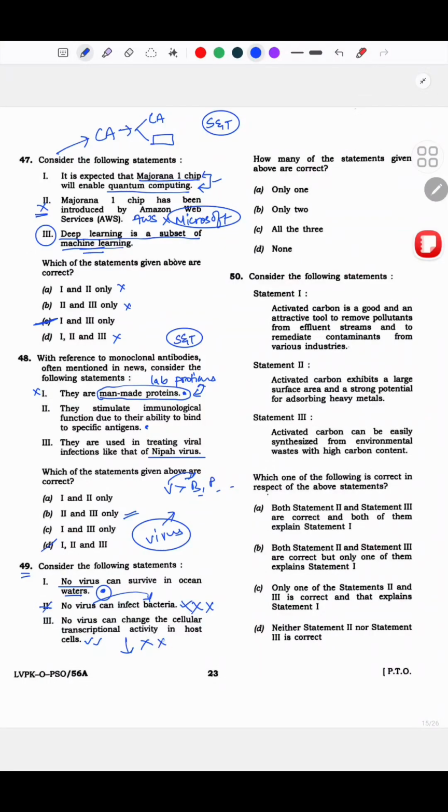This is again definitely wrong. Technically this is how most of the viruses work. So ये भी गलत हो गया. So the answer to this, which of the following are correct? None. Okay, see, no virus can survive in ocean waters.